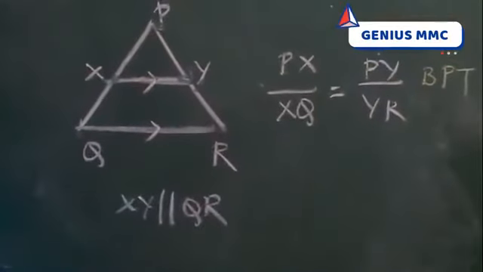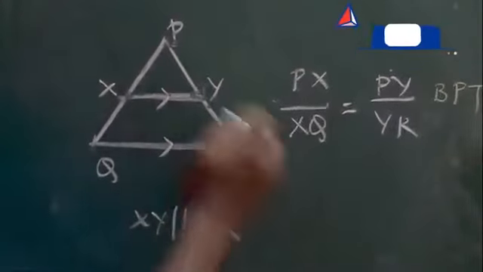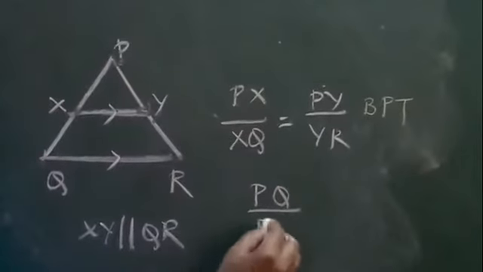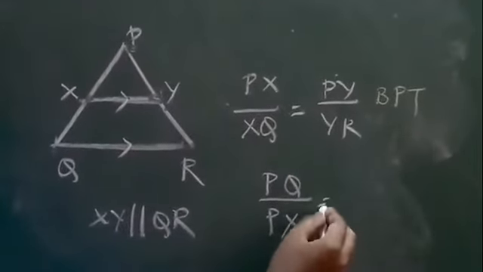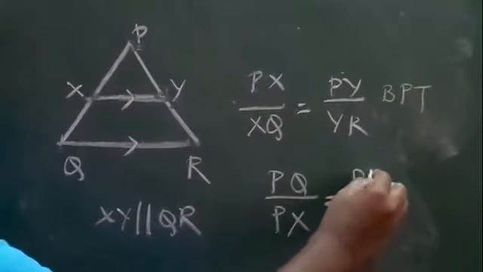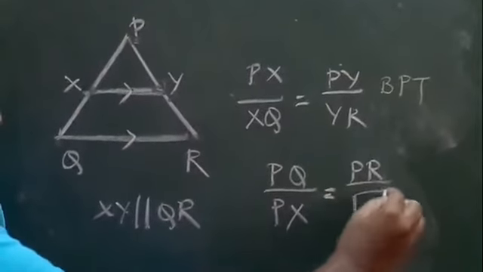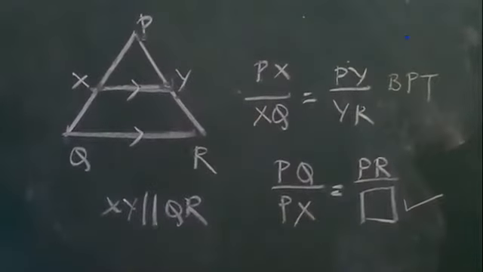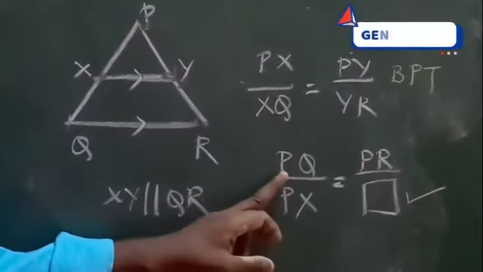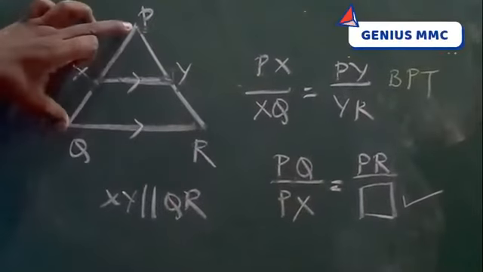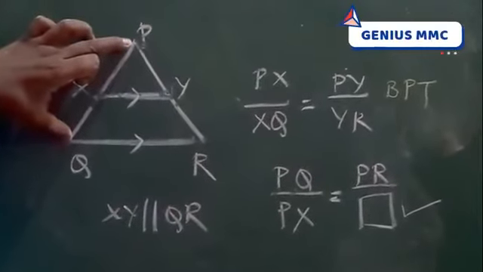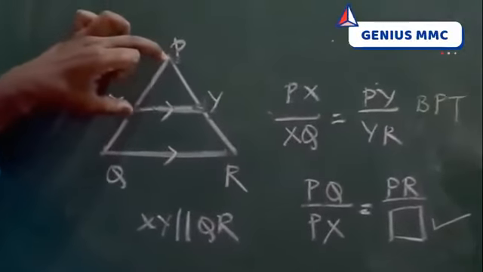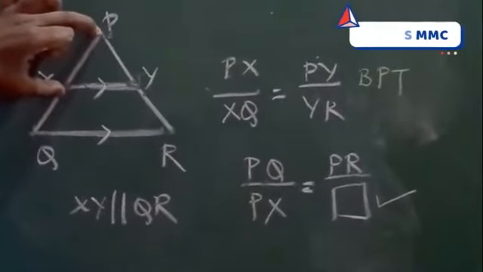In the exam they will give you fill in the blanks. They will give PQ by PX is equal to PR by dash. If you fill in a figure, observe the side here, PQ. This one is the side of the larger triangle. Observe the PX. This is the smaller triangle side.